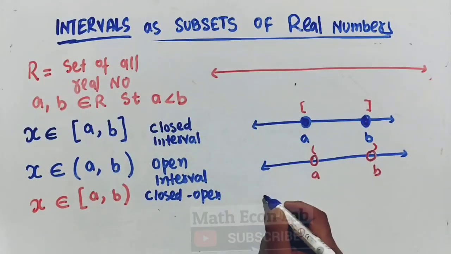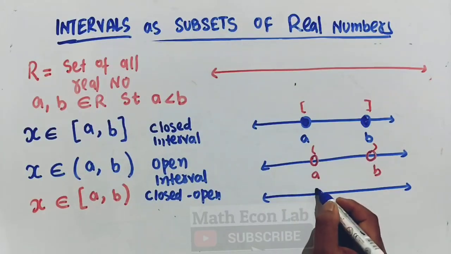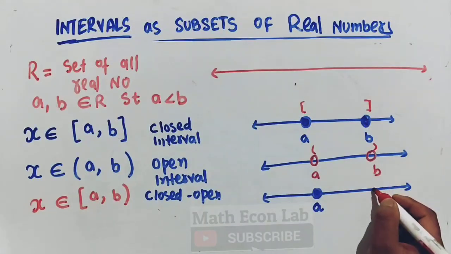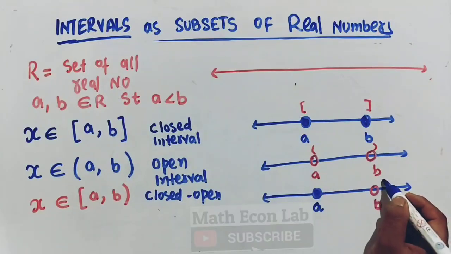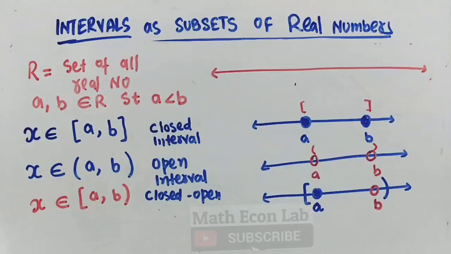On the number line it will be like this. Let us suppose we have this number line and we have two numbers, a and b. Here we include this a but exclude this b, because it is closed from the left side and open from the right side. So here we will have this closed bracket.